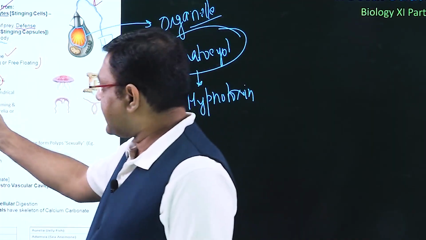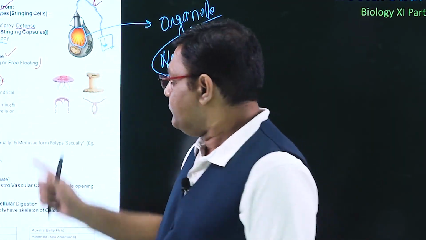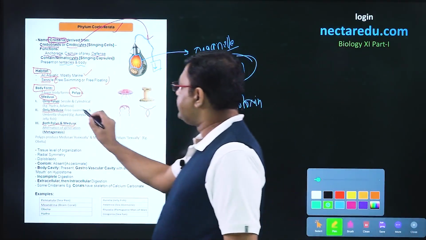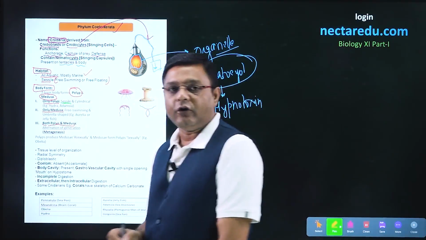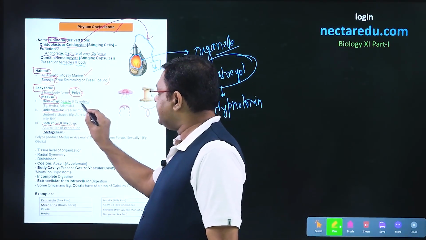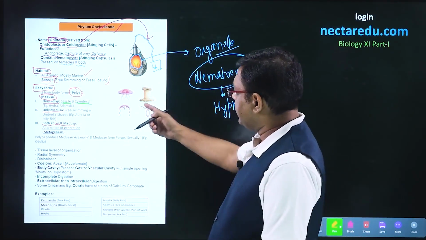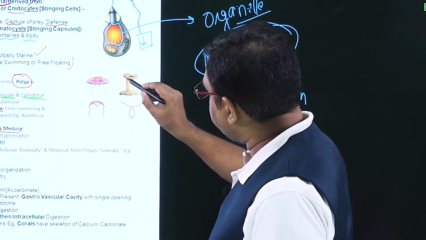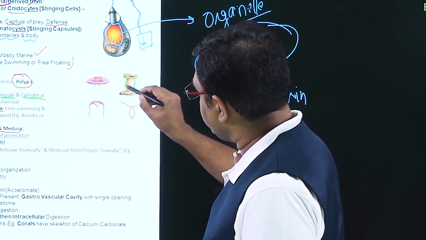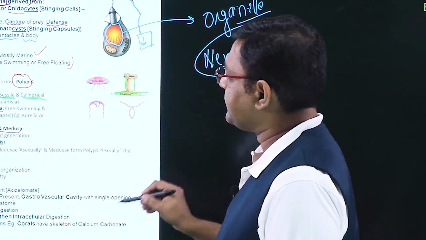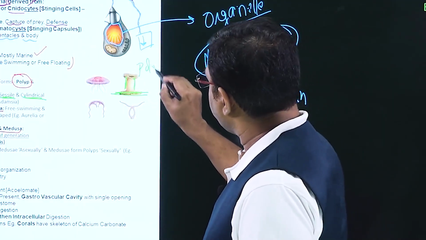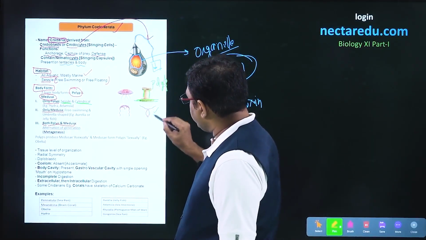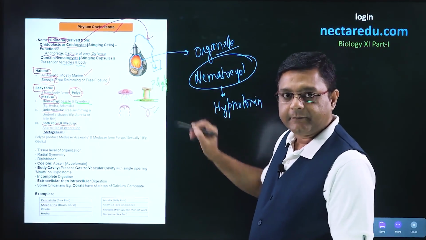Now, talking of the characteristics of polyp and medusa. The polyp forms are sessile, which means they cannot move, and in shape they are cylindrical. In this particular diagram, we can see a cylindrical organism attached to the substratum. This is the polyp form. This polyp form can also be represented in this particular diagram.